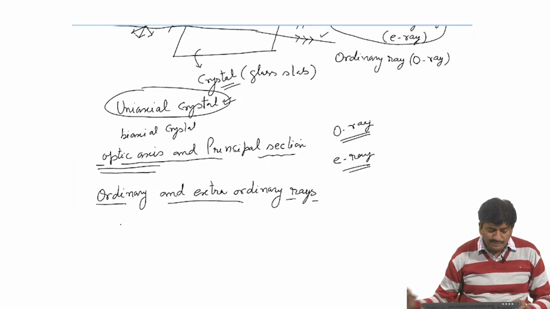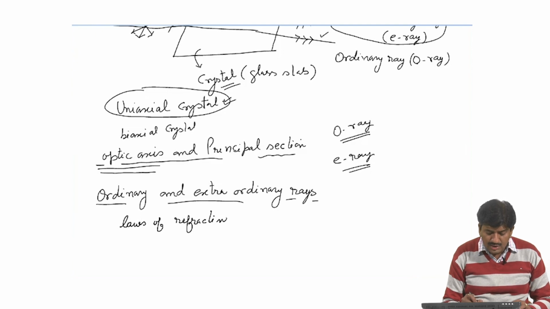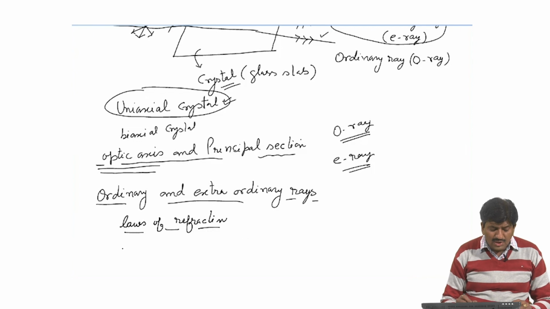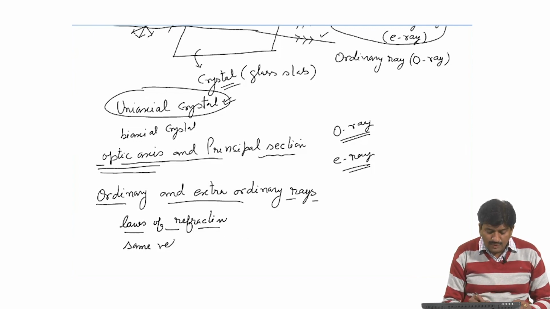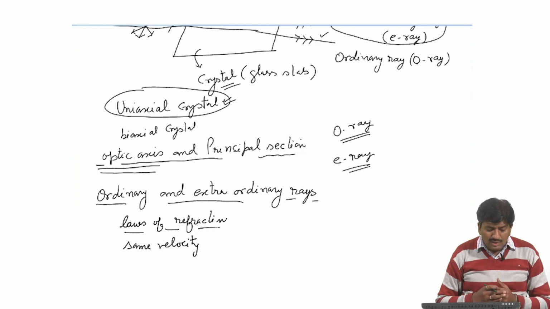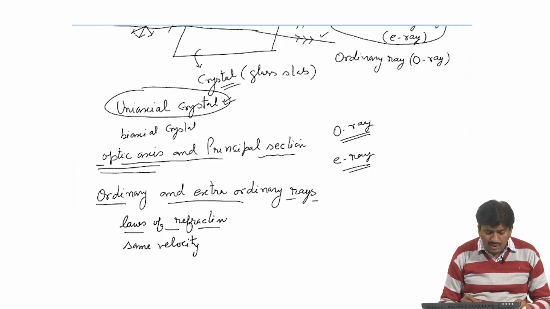Ordinary ray obeys the laws of refraction, while E ray does not follow the laws of refraction. And O ray has same velocity in all directions. This is the property of O ray, while velocity of E ray depends upon the refractive index.